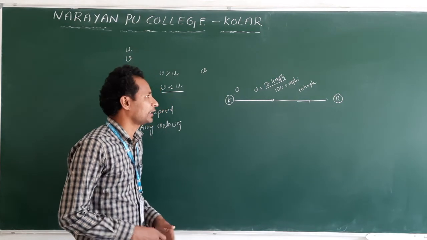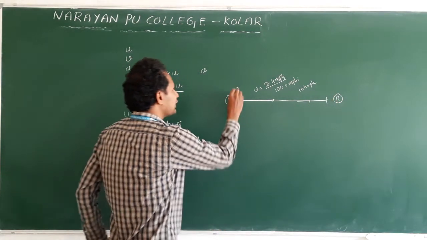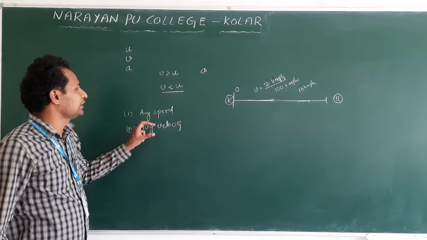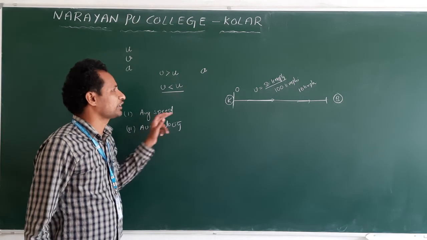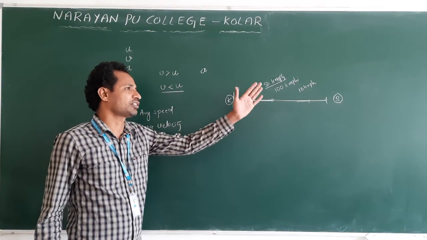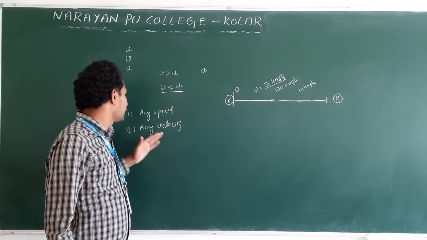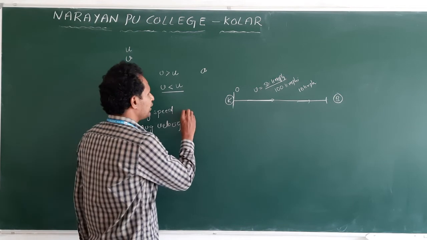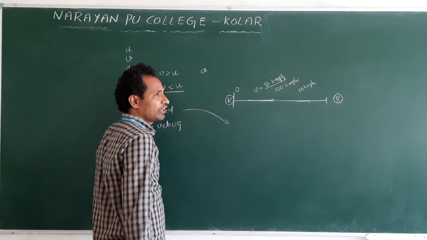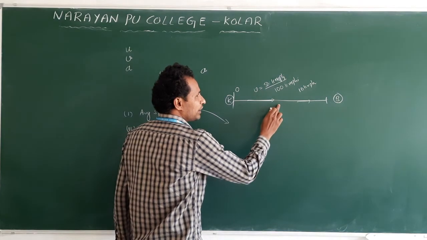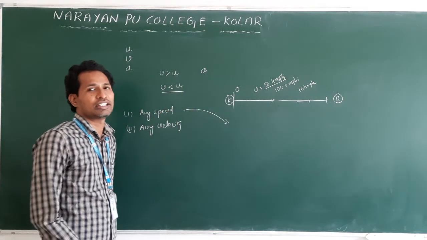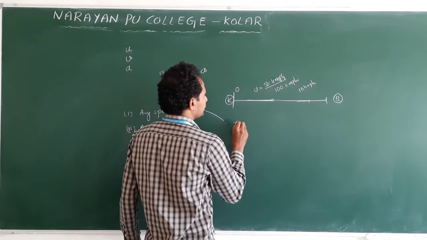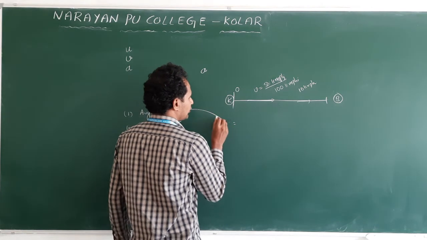Clear now? To understand this phenomenon, we use two concepts, average speed and average velocity. Speed is used because the road is not straight; it takes turns and different paths. When we talk about velocity, we take only straight line motion. So the definition of average speed: the total distance covered divided by the total time taken.